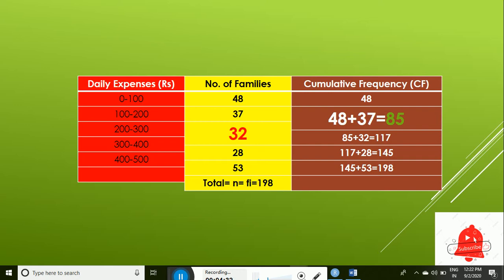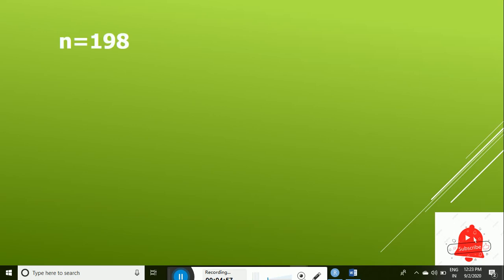If we go this way, the last cumulative frequency that we get should be equal to the total frequency, 198, after we organize the data and find its cumulative frequency. And we will consider the total number of frequency, n, which is 198, and take half of this value, that is 99, because this value helps us to find the median of the group data.